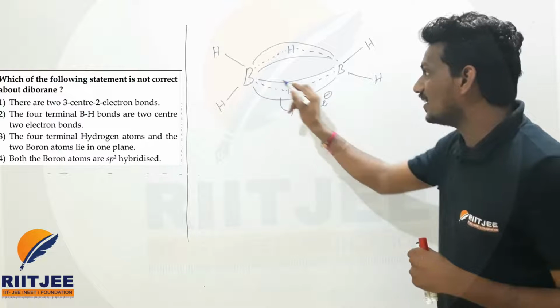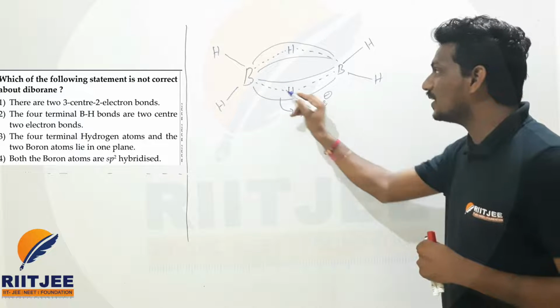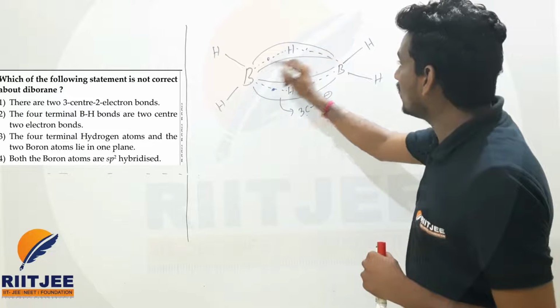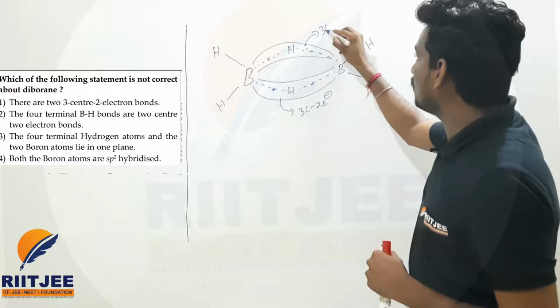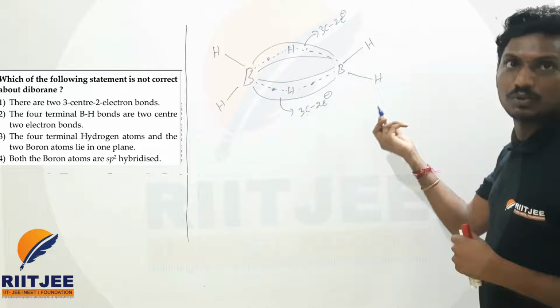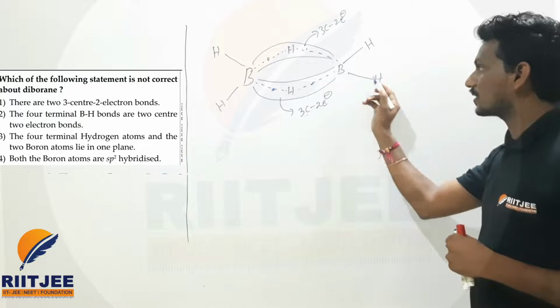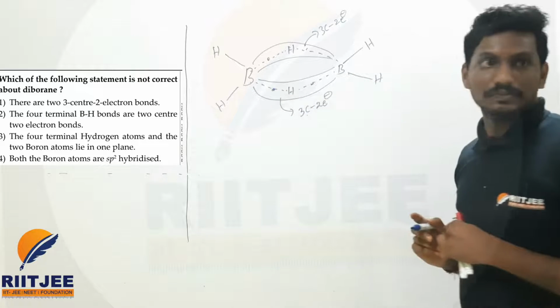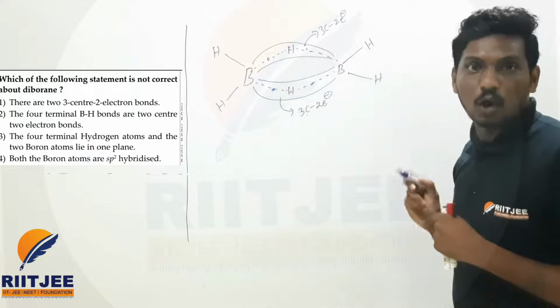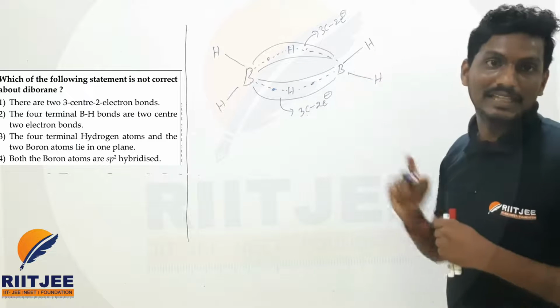How, sir? 1, 2, 3. 3 center 2 electrons will be present in this one. Here also, this is also a 3 center 2 electron system. So the rest, these two, are 2 electron 2 center systems. This is also 2 electron 2 center. Now if you observe, this bridged one is out of the plane and the rest are in the plane, beta.